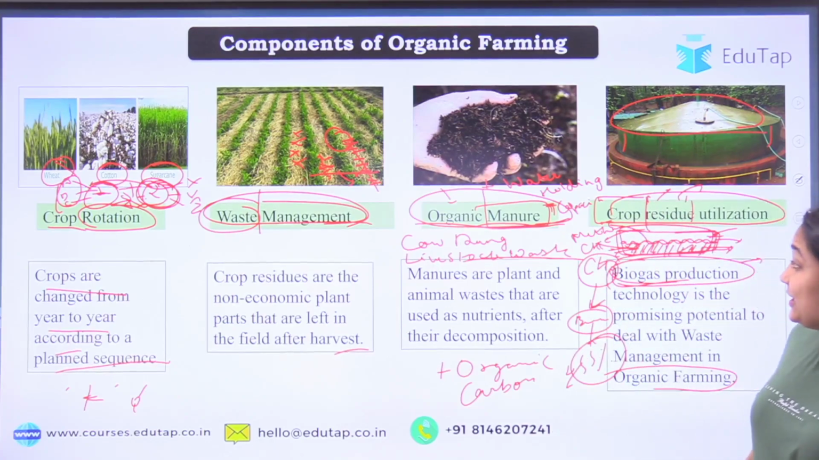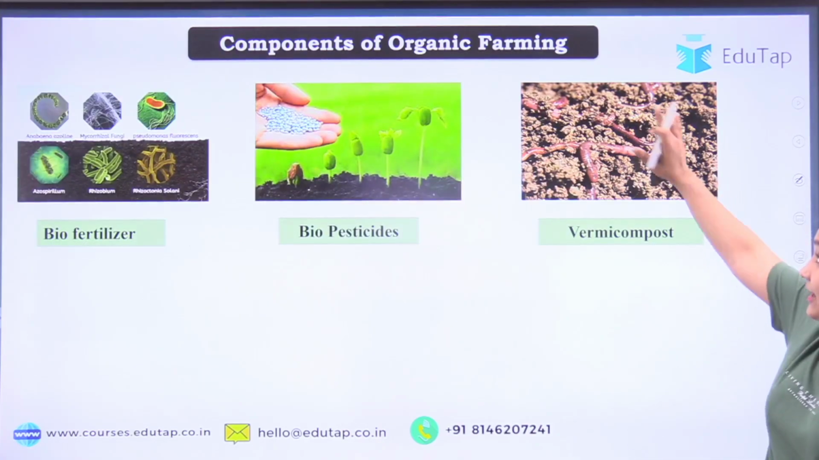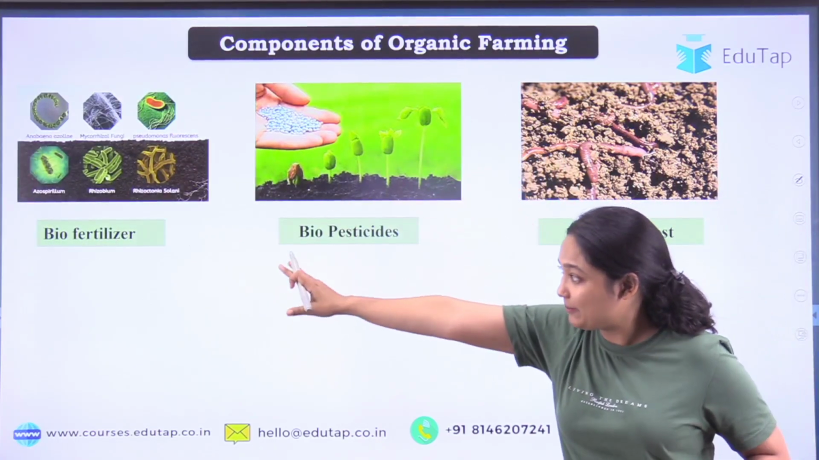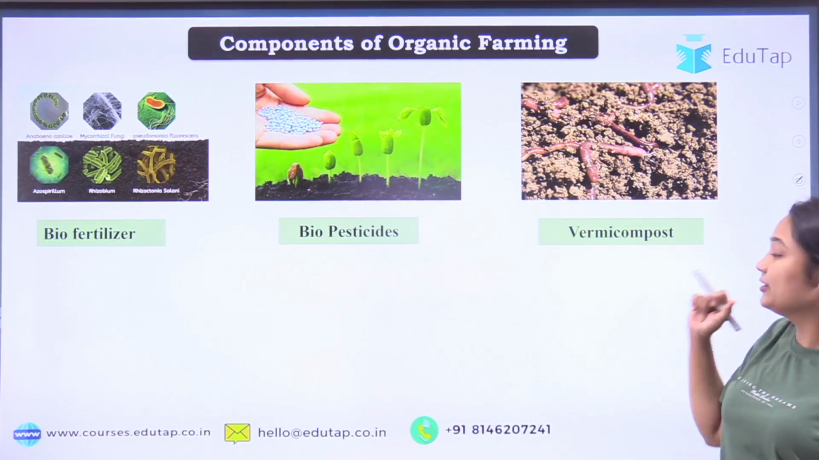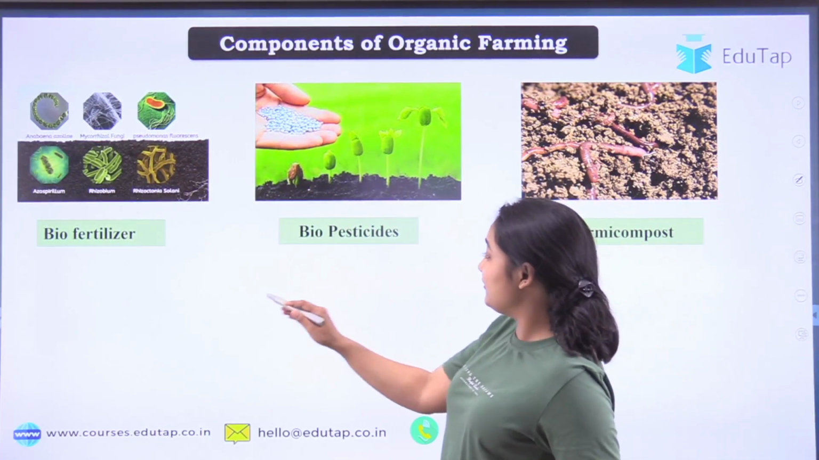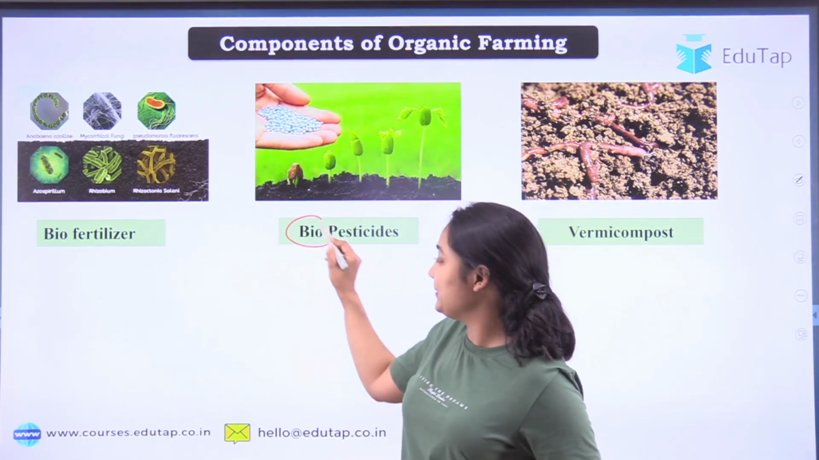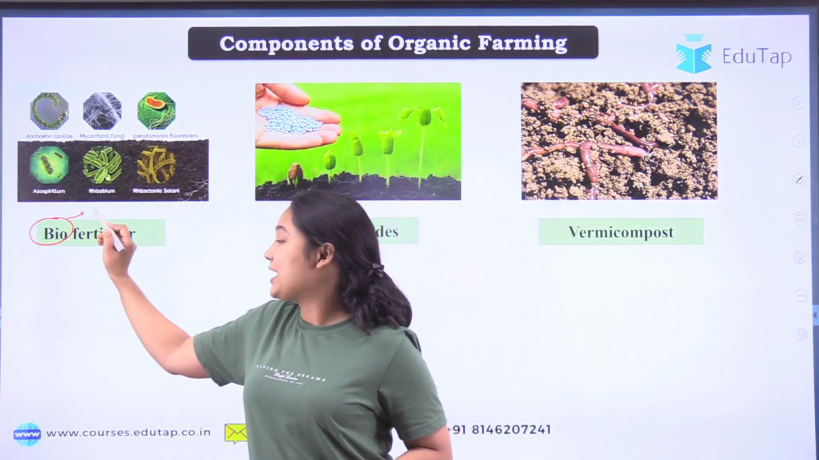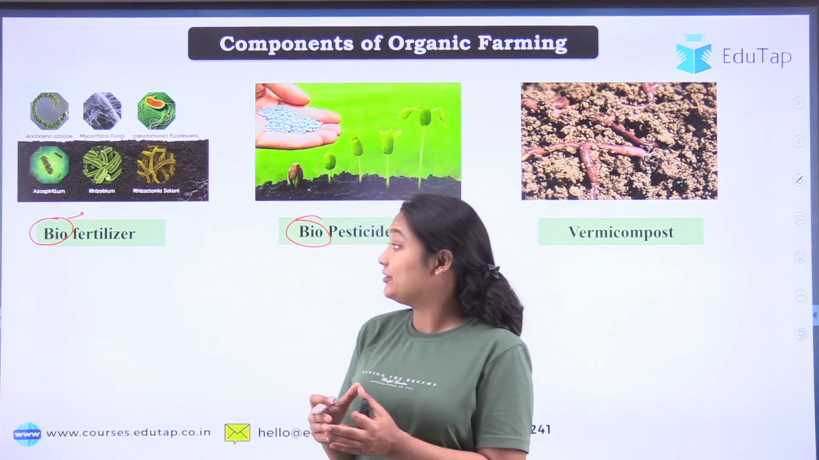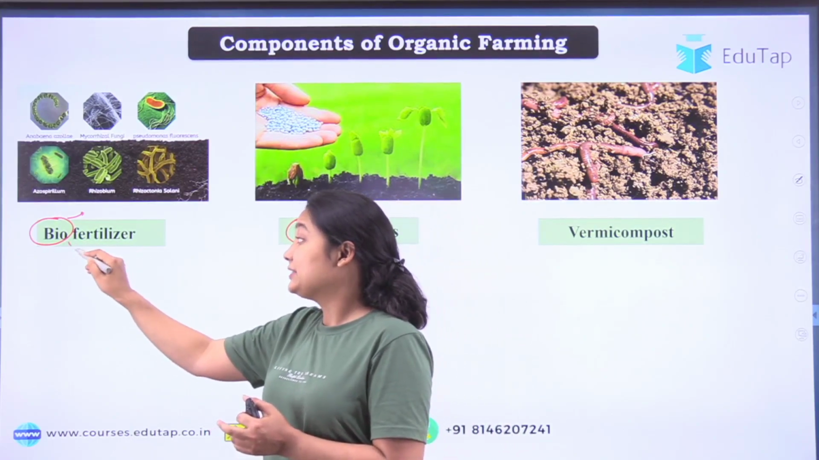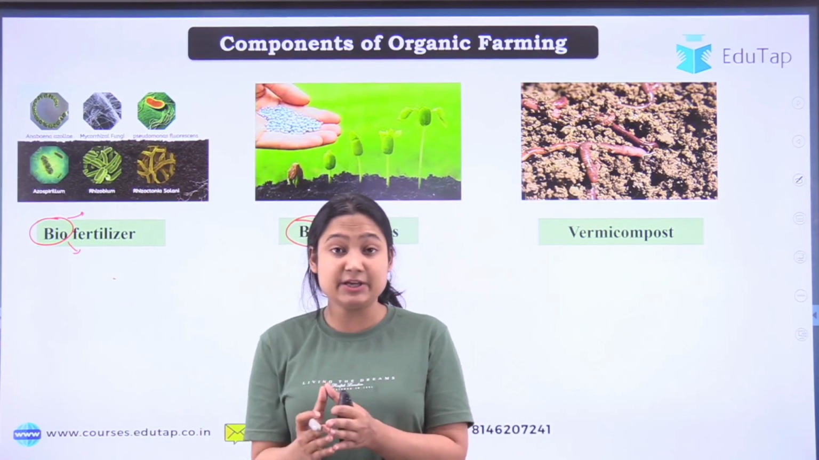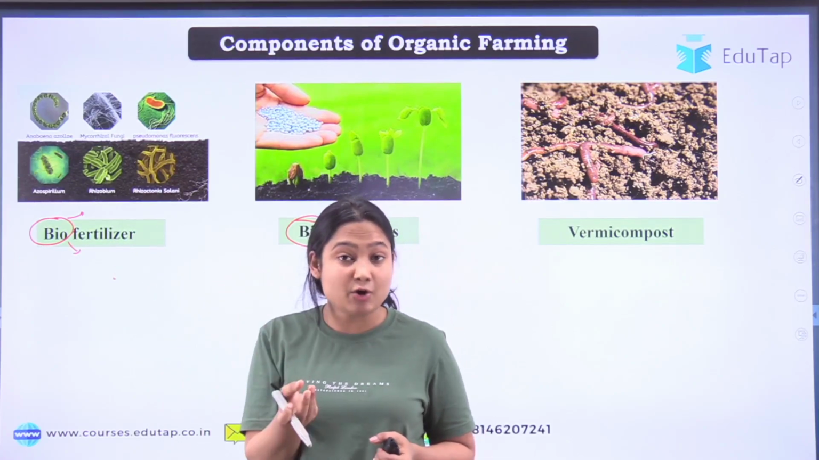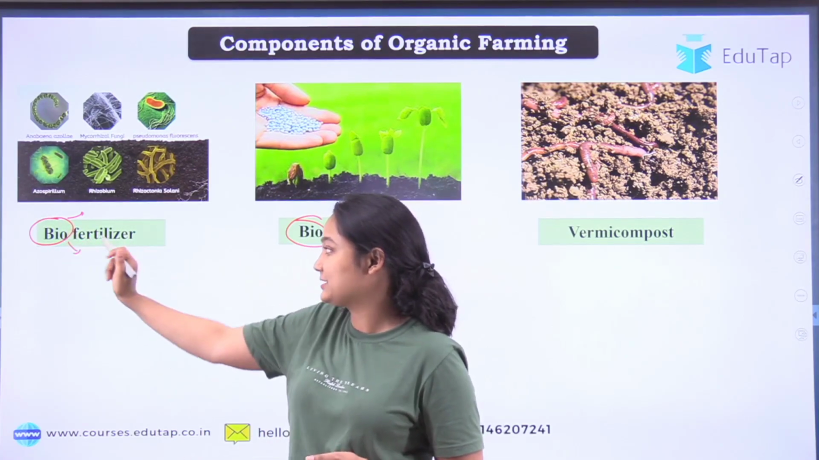Now let's move to the other three components, and those are biofertilizer, biopesticide, and vermicompost. Talking about biofertilizer and biopesticide, you can see the word bio in both of these. So bio refers to living organisms. Whenever we are talking about biofertilizer, these are living microorganisms that are used as fertilizer. Now how can microorganisms be used as a fertilizer?